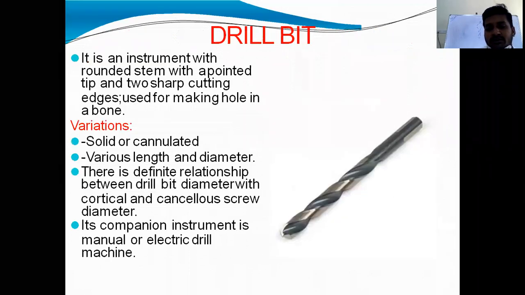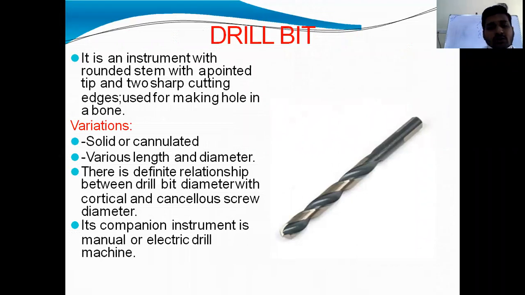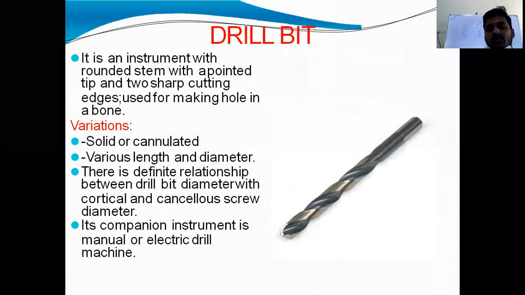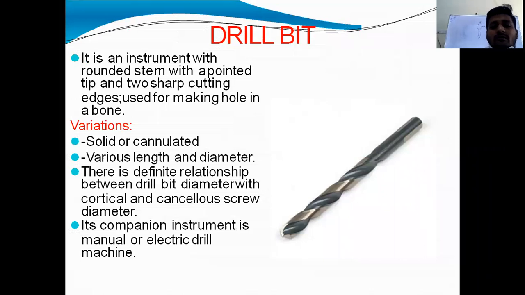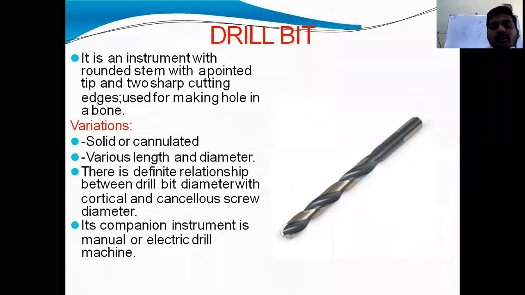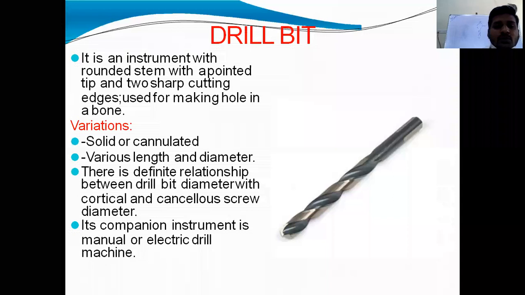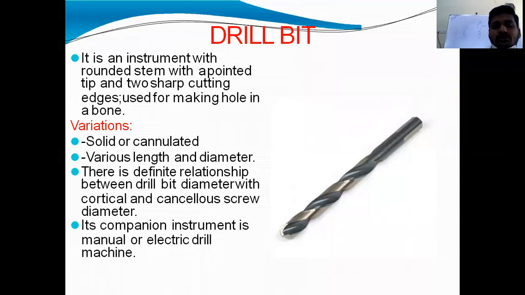This is the drill bit. It is available in variations, solid and cannulated. This picture shows a solid one, and it has a round cylindrical stem with a pointed tip and two sharp cutting edges. Two sharp, this one and this one. Sharp cutting edges used for making a hole in a bone before passing a screw.